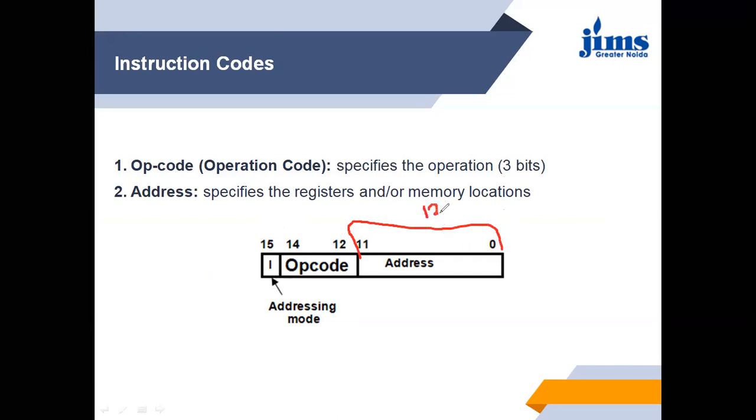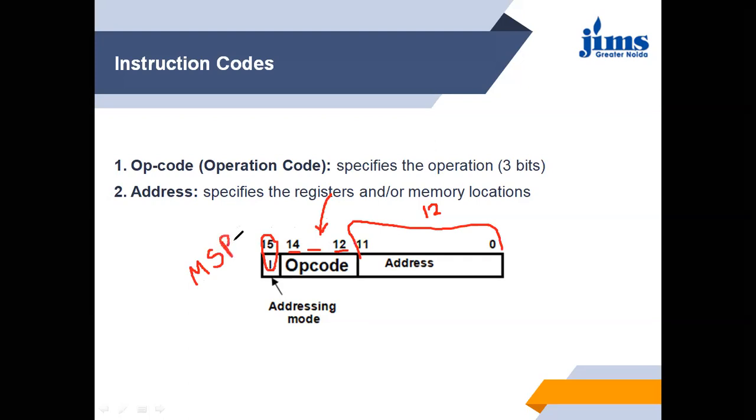The next 3 bits, that is 12, 13, and 14, are the opcode. And the last bit, that is the MSB, the most significant bit, is used for the addressing mode.